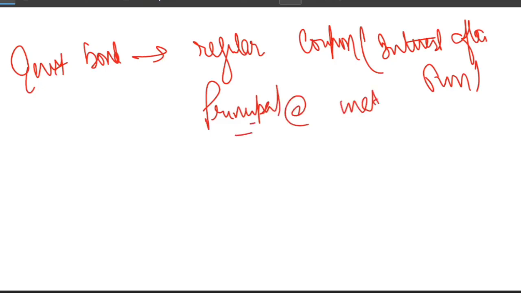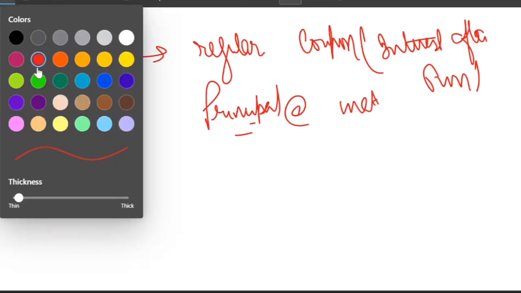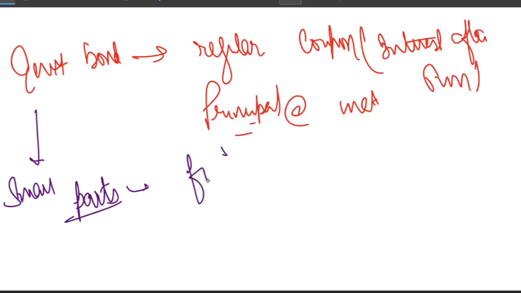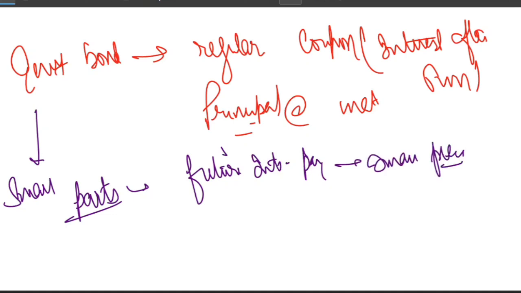Now think of breaking this bond into small parts. You are breaking this big government bond into small parts. Every future interest payment is one small piece. And the final principal repayment is another piece.